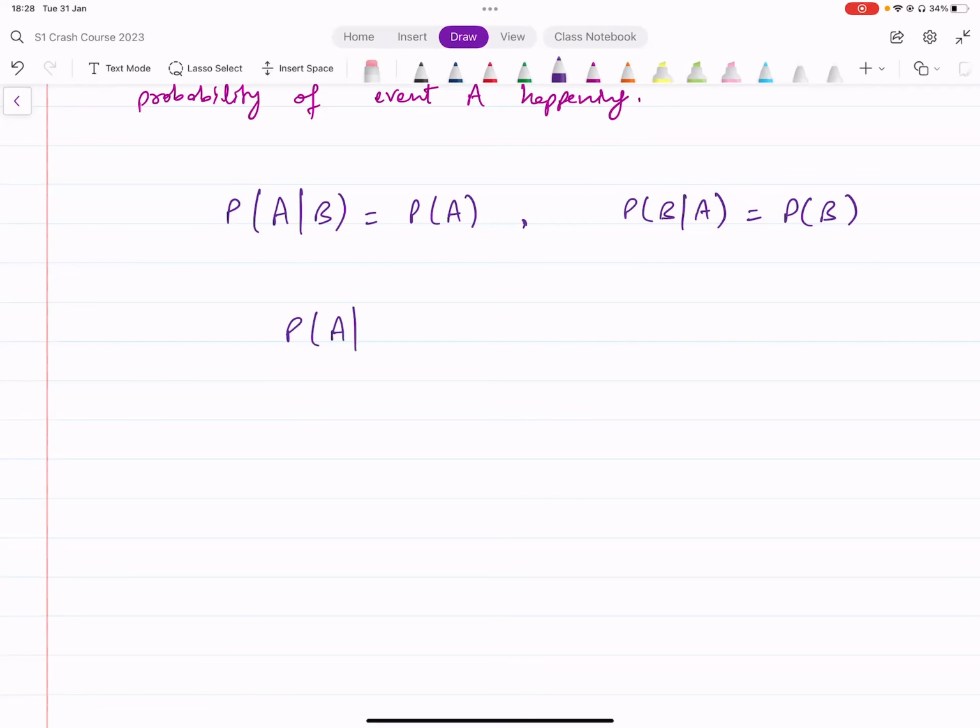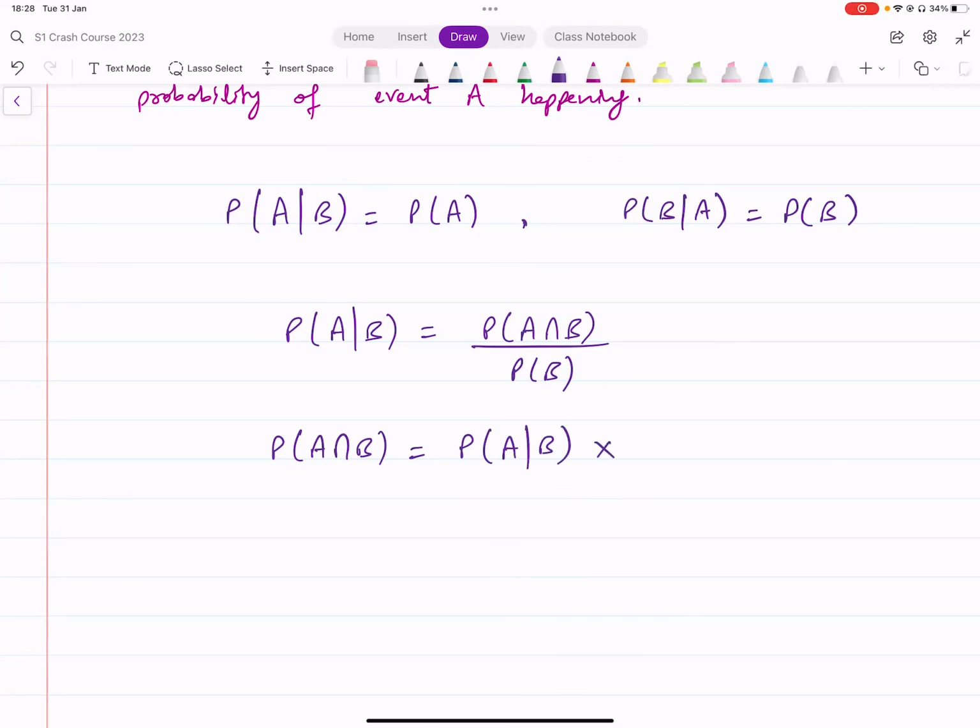It looks like this: probability of A given B equals probability of A intersection B divided by probability of B. If I were to rearrange this formula, it would be probability of A intersection B equal to probability of A given B multiplied by probability of B.